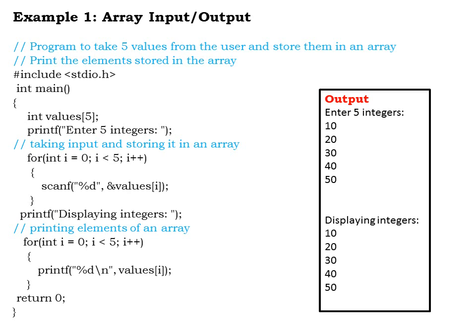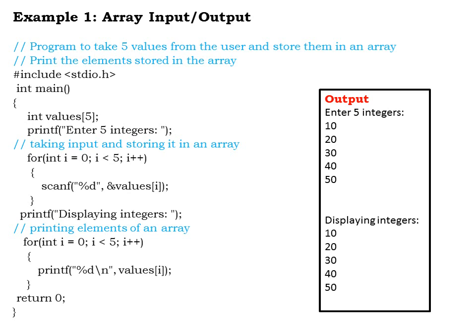The value of i will be incremented to 1. So 1 is less than 5, the condition is satisfied, i plus plus. I enter the loop. Once again the scanf statement is executed and values of i, that is 1, is going to hold the second element that has been entered by the user. This process continues till the condition becomes false. When the value of i becomes 5, 5 is less than 5, which is false, so we come out of the loop.